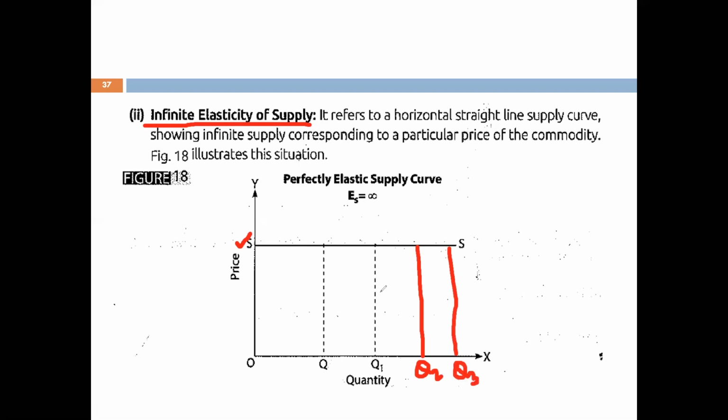So that means the change in quantity supplied is increasing with no or negligible change in price. So your price elasticity of supply is infinite, and it's an extreme case, and again not at all possible. I hope that the degrees of price elasticity are clear to all of you.